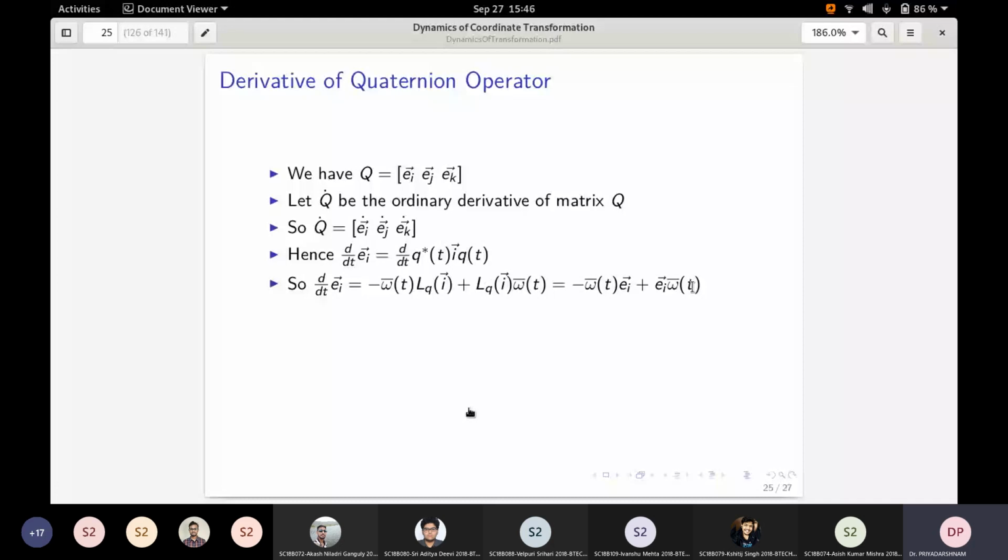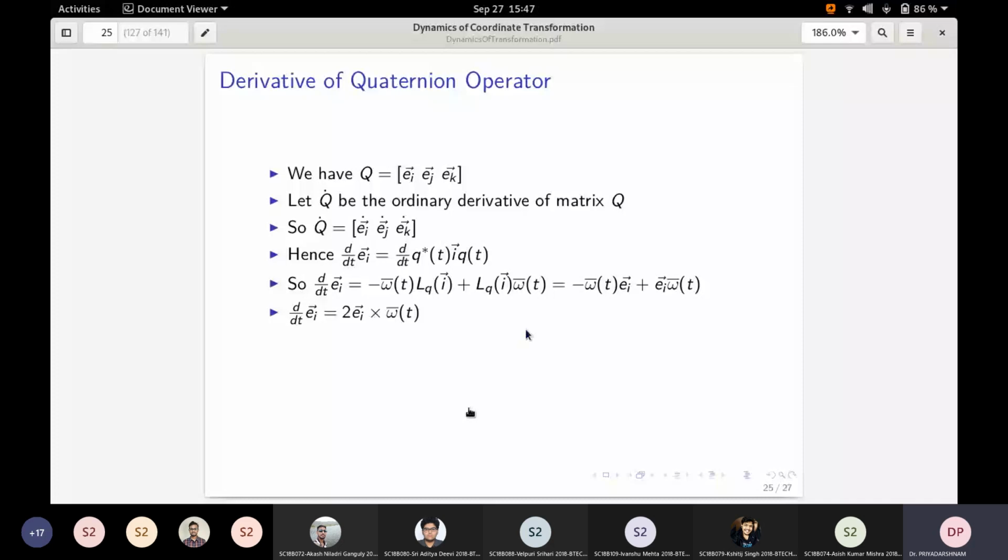One of you had pointed out that since Ei and omega bar are both pure quaternions, when you do this kind of multiplication you get twice the cross product, 2 times Ei cross omega bar.